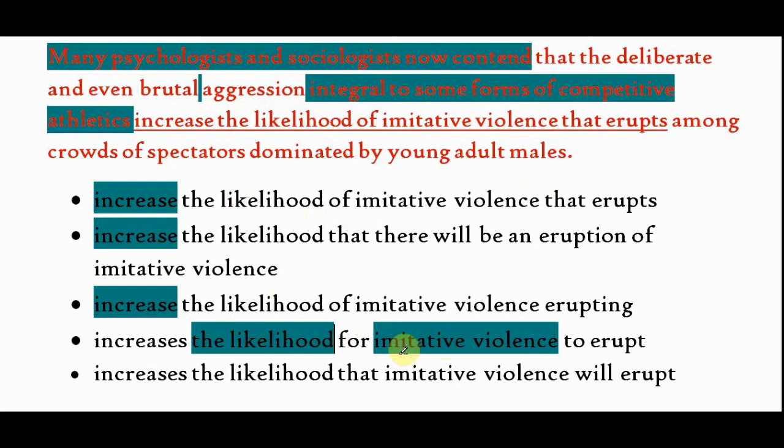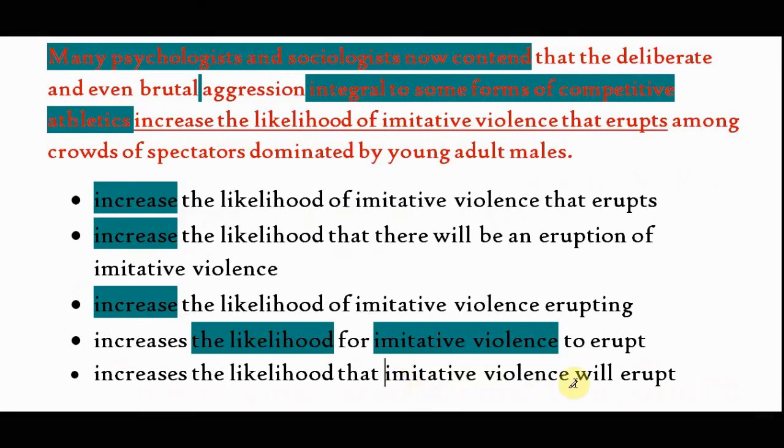So the reason is not imitative violence, but likelihood, and after likelihood something will happen, and that is imitative violence. So option D out, E becomes the best option.